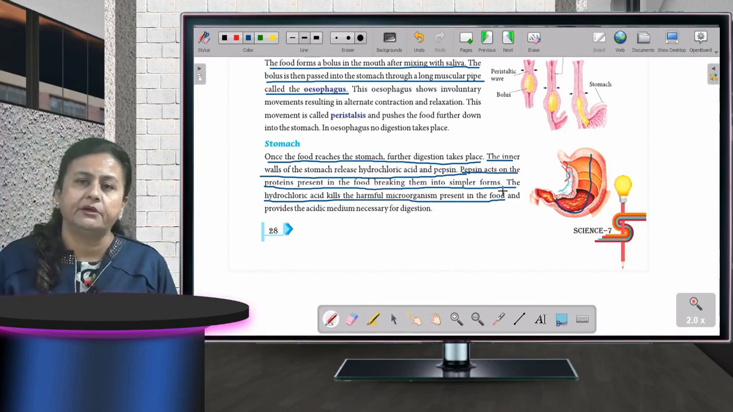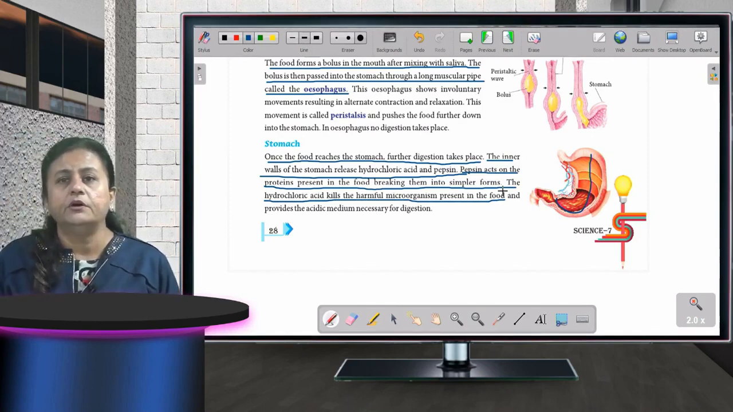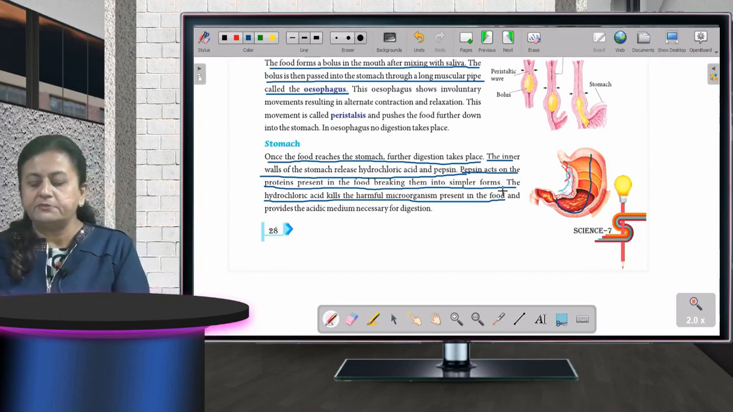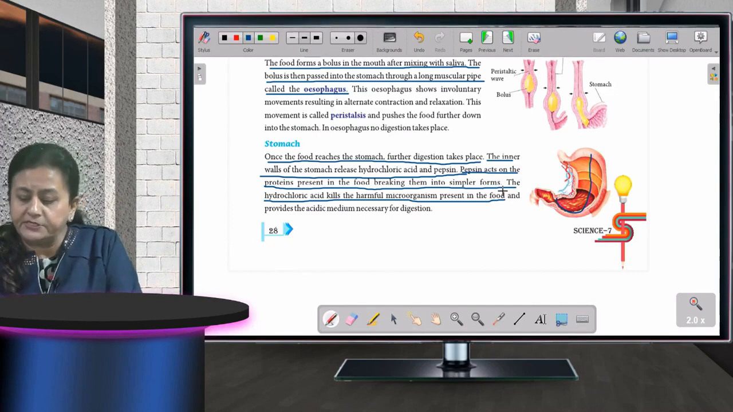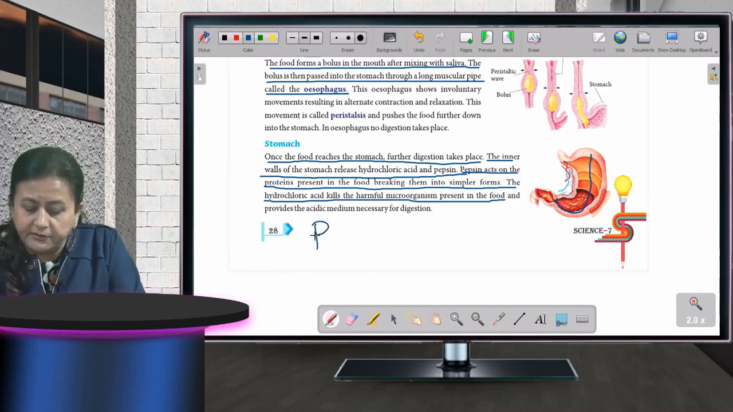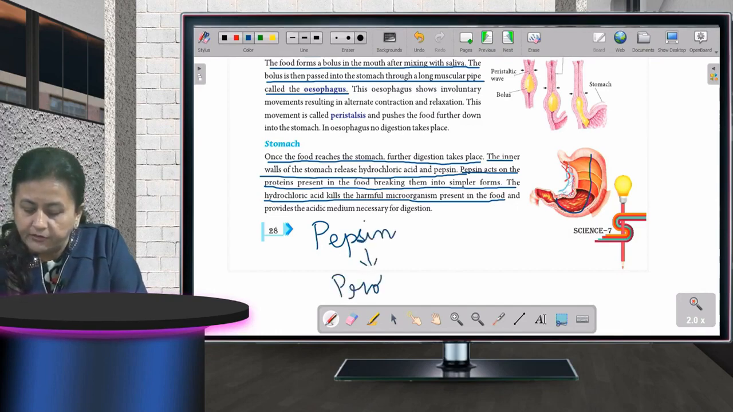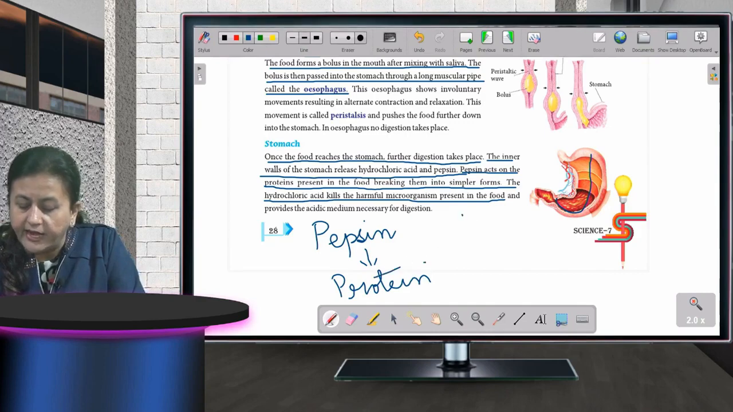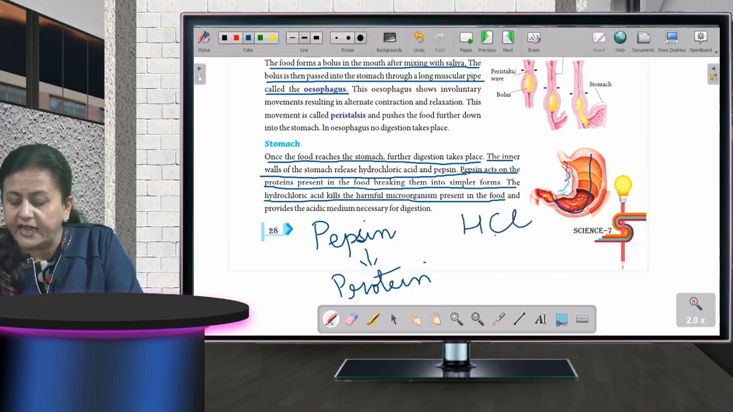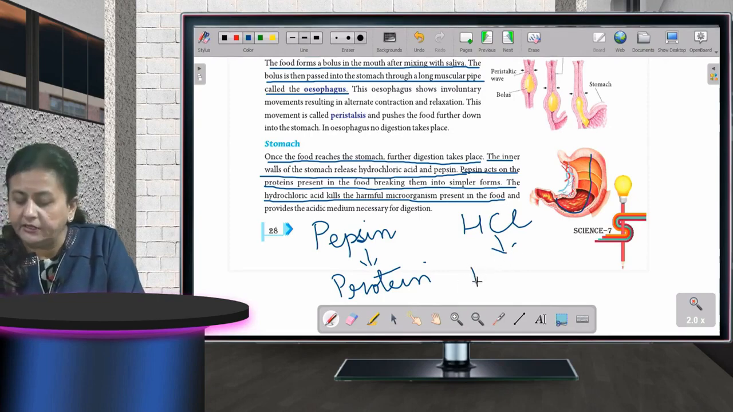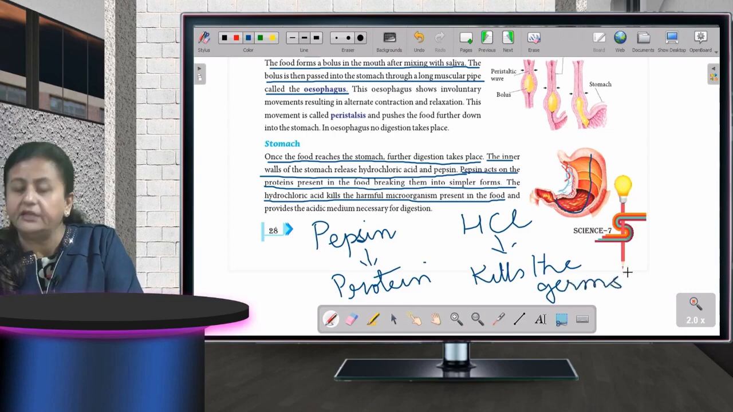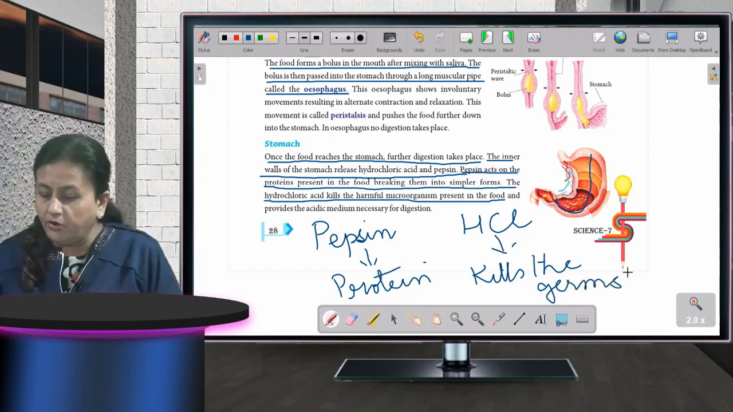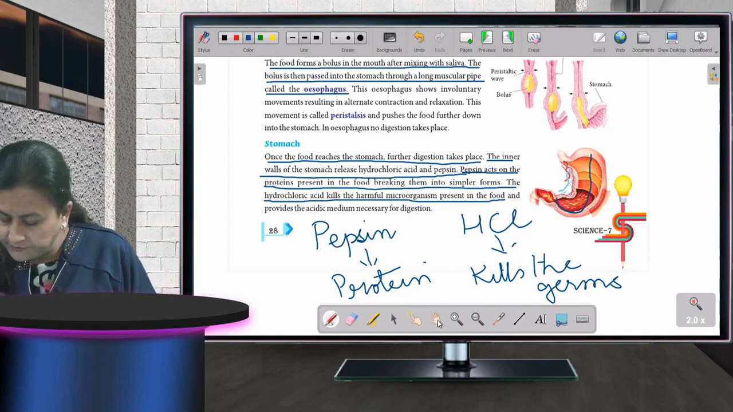What is happening in the stomach? Now, it is releasing two enzymes. The first one is pepsin and the second one is hydrochloric acid. Pepsin, see, what is the work of the pepsin? Pepsin is working on the protein part, okay, and hydrochloric acid, that is HCl, what is it doing? It kills the germs, okay, whatever germs are there in the food, it is killing them. Fine. Now, come to the next page.